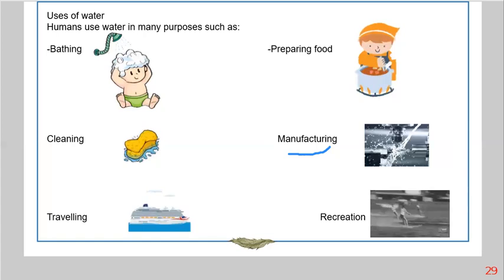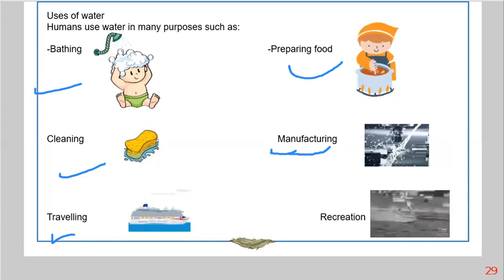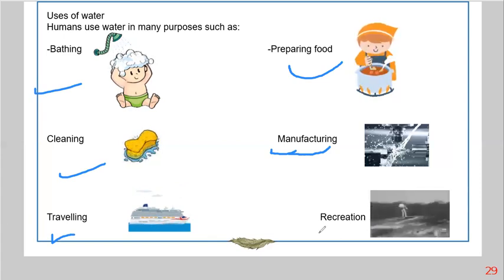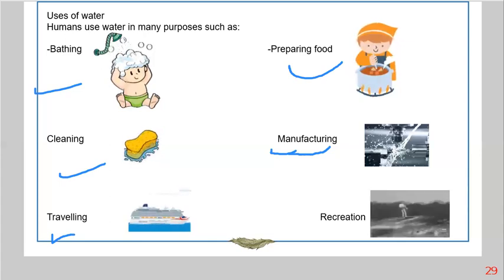Okay, so we have bathing, preparing food, cleaning, manufacturing, traveling. The ship or the boat, does it fly in the air? No, it floats in water and it moves in water. So we need the water for traveling. And the recreation means amusement, like aqua park. You know, the aqua park, we go there and play with water. So we need water for recreation.